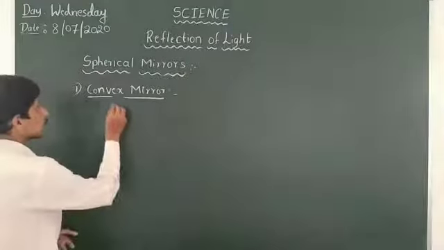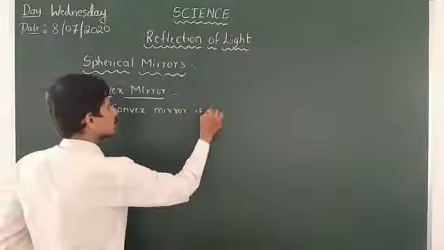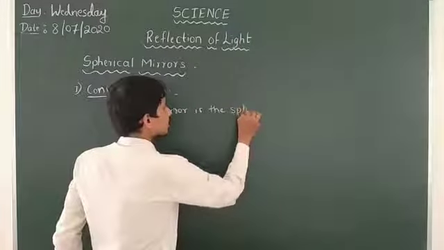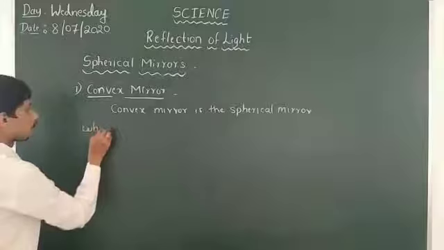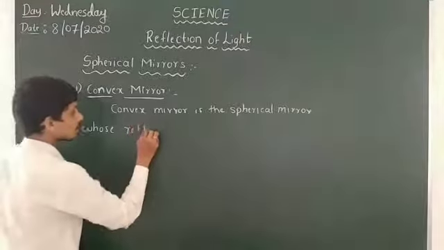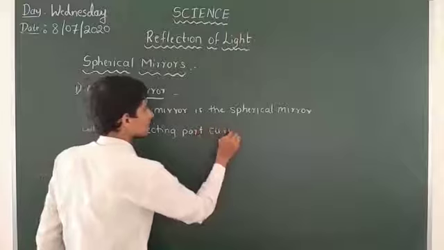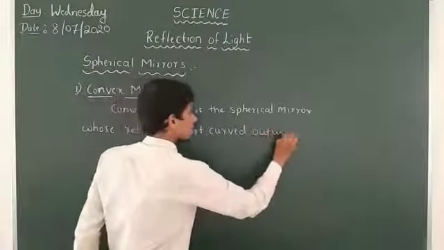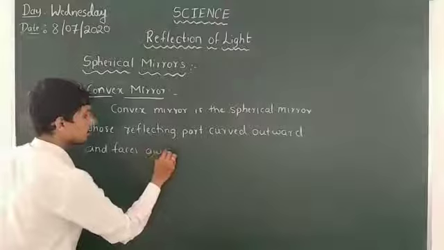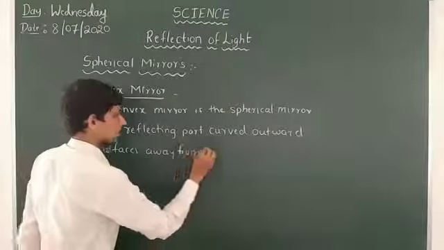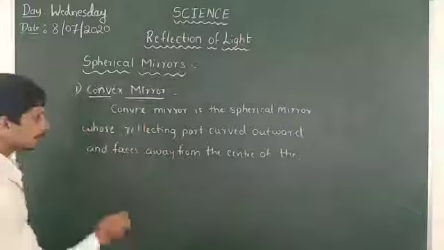So a convex mirror is a spherical mirror whose spherical reflecting part is curved outward and faces away from the center of the spherical reflecting part.